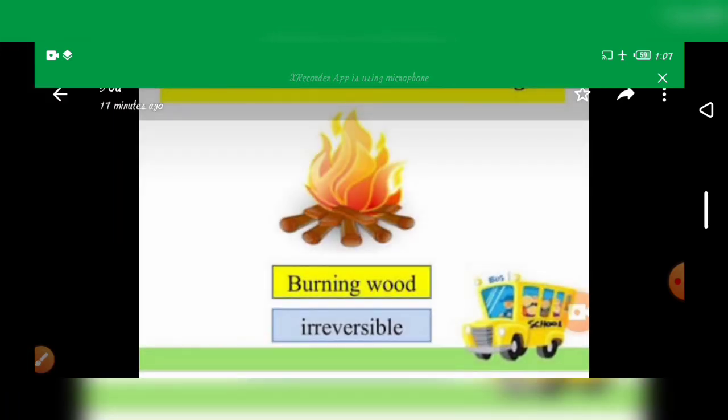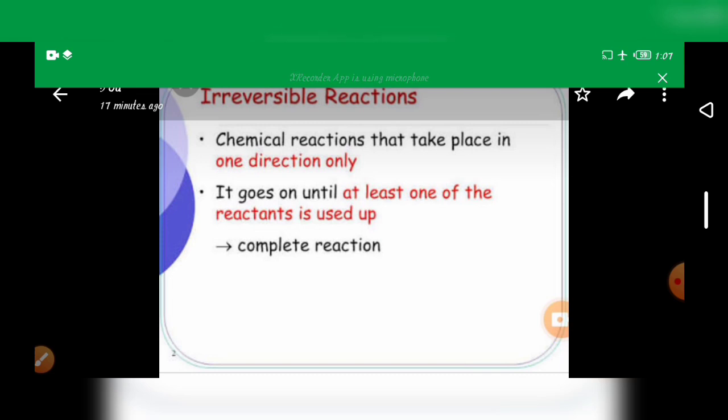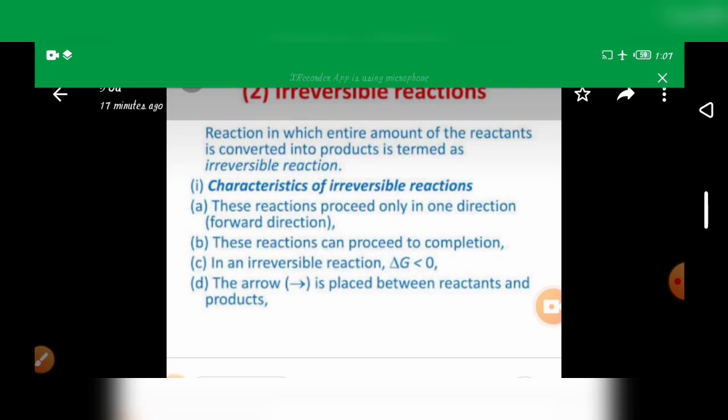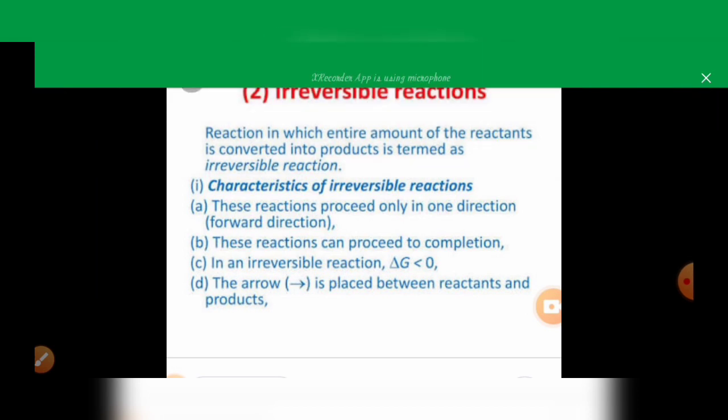Okay, next we go to the irreversible reaction. Burning of wood is an irreversible reaction. A chemical reaction that takes place in only one direction is known as an irreversible reaction. It goes on until at least one of the reactants is used up. It is a complete reaction. The entire amount of the reactant is converted into products, and this is termed an irreversible reaction.